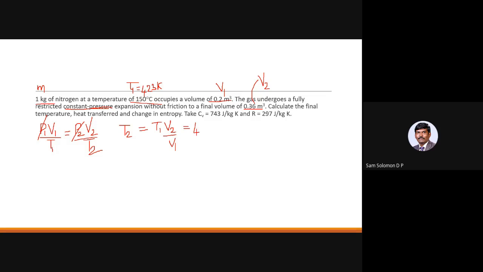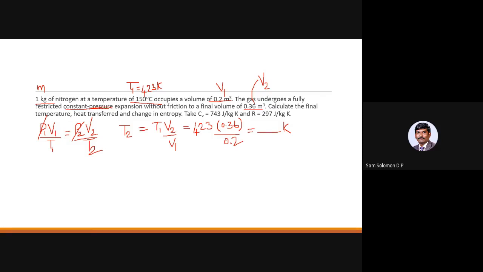T1 is 423 Kelvin, V2 is 0.36, V1 is 0.2, and you will get the answer in Kelvin. So this is your temperature T2.